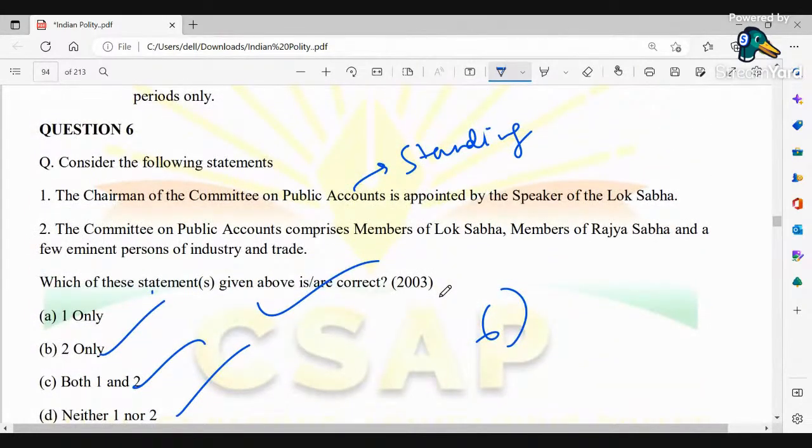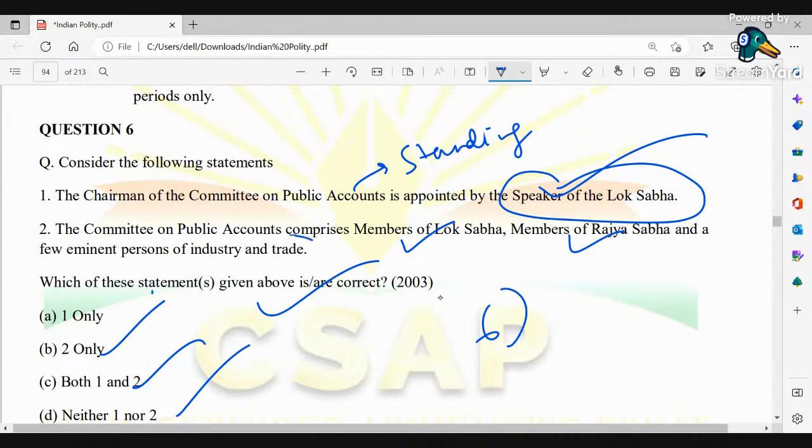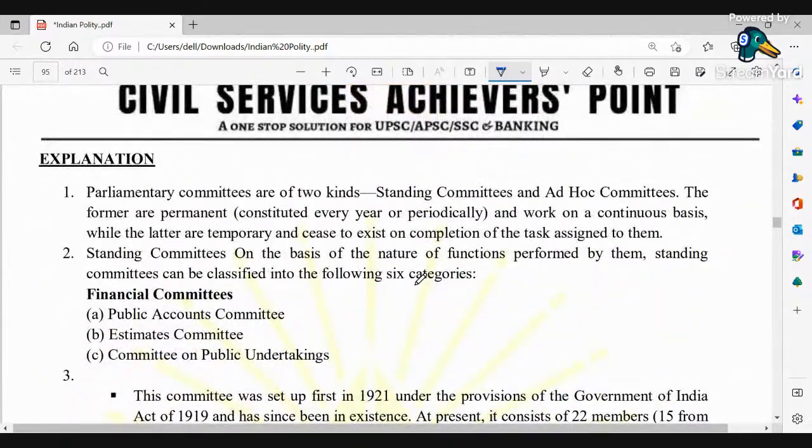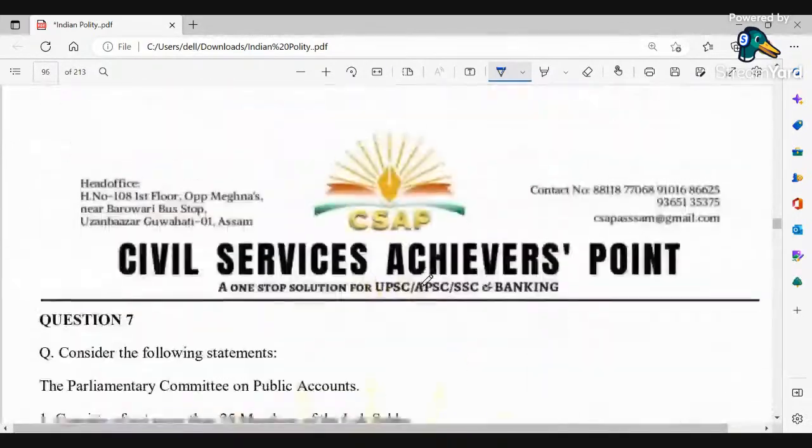The chairman of the Committee of Public Accounts is appointed by the Speaker of Lok Sabha. It's basically correct. Comprises members of Lok Sabha, members of Rajya Sabha, and a few eminent persons of industry and trade. ये गलत है, ठीक है. So therefore you could see that here the correct option will be A. Okay, so here we can see the respective explanation of this one. Okay, next.